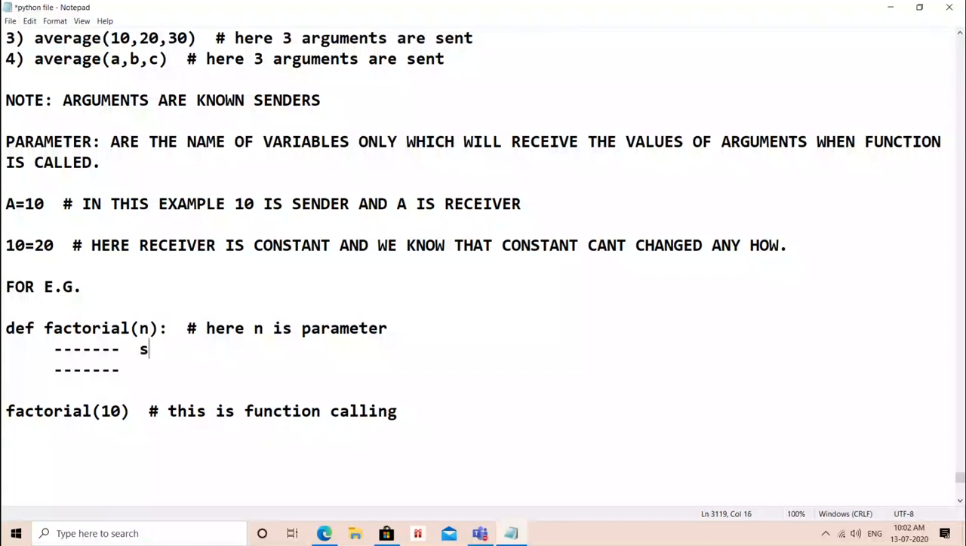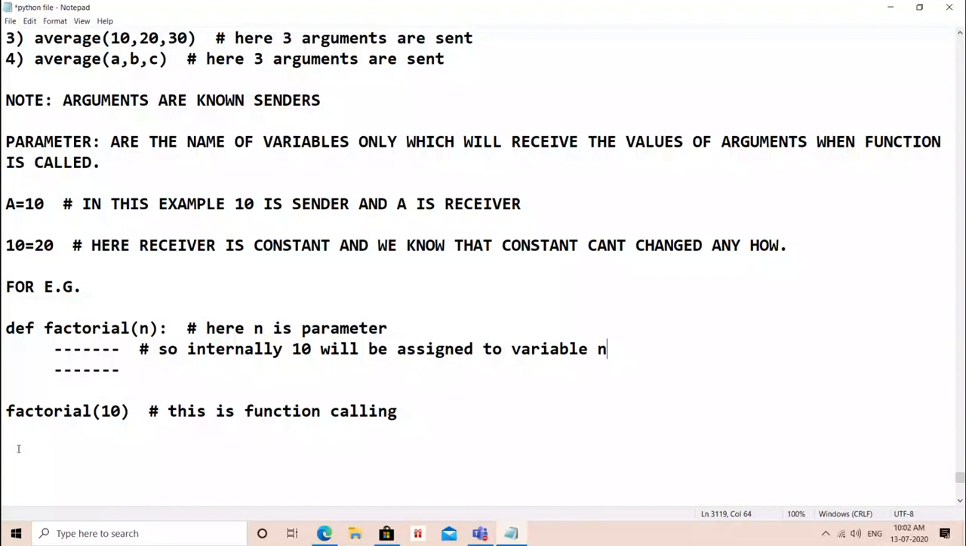So internally, 10 will be assigned to variable n. Simple. Once the function gets called, जैसे ही function call होगा, the value will be sent. Sender जाएगा receiver के पास में, receiver के अंदर value अपनी assign हो जाएगी.